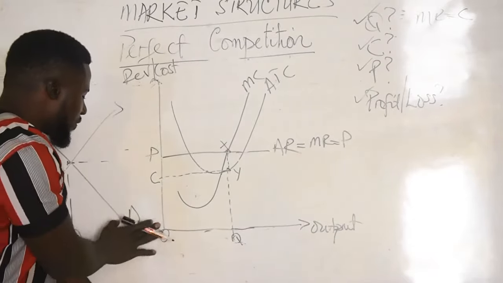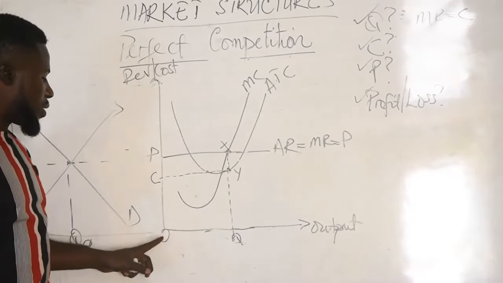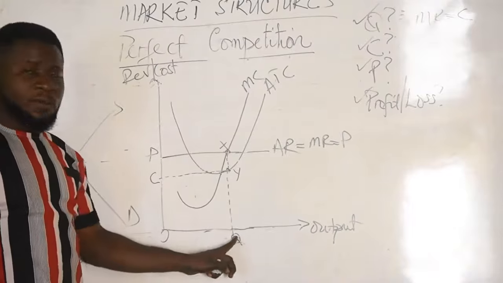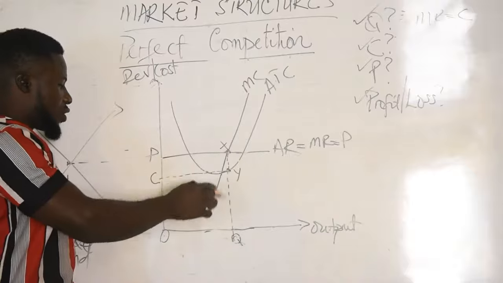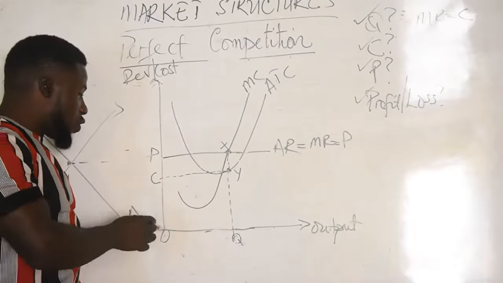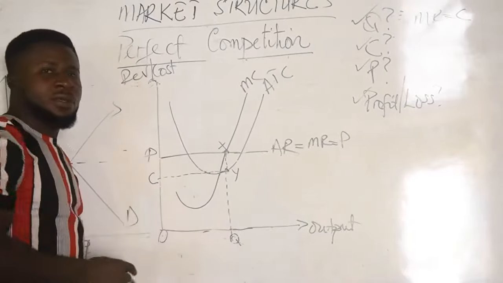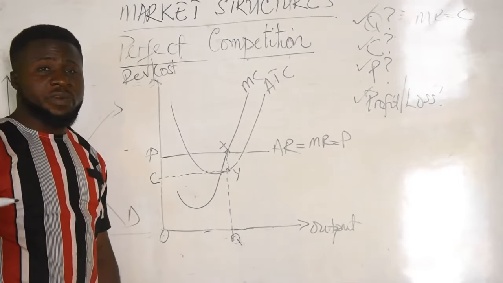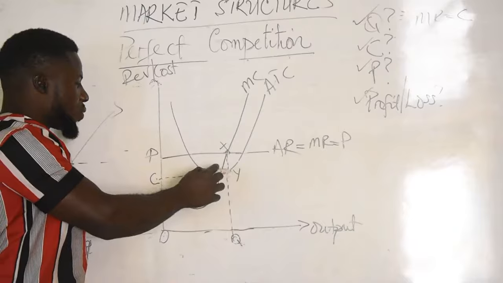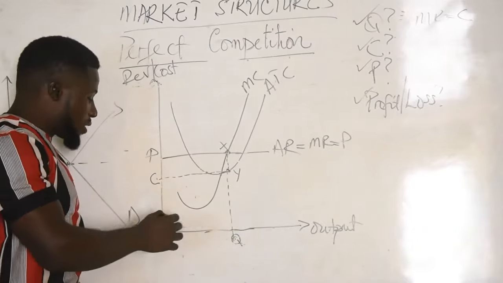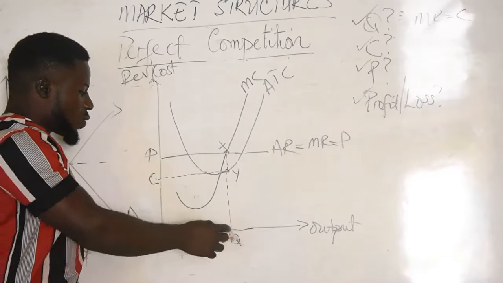The total revenue of this firm is OPXQ. If you don't want to say OPXQ, you say the total revenue is OP times OQ, since we know that total revenue is price times output. While the total cost is OCYQ, or you say OC times OQ.